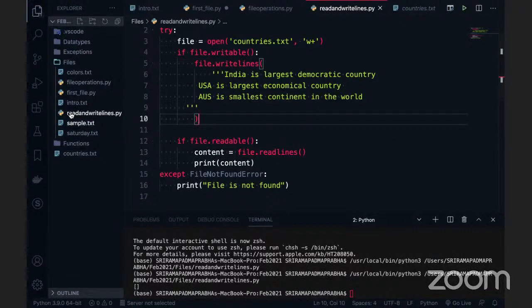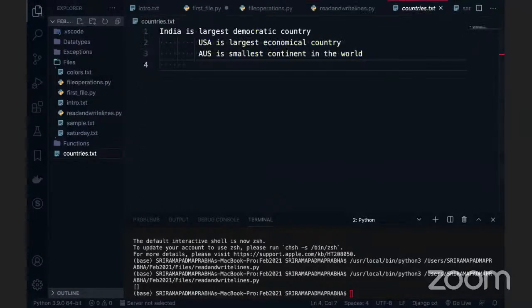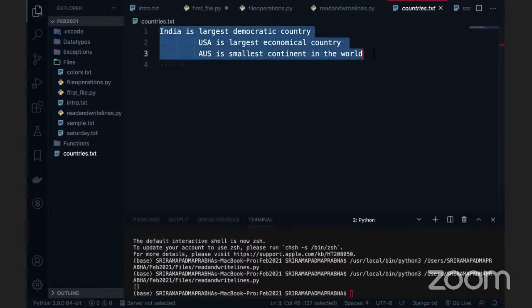if we go to this countries.txt, there is always a cursor. There is something called the file pointer. It begins at the beginning of the file, and it will go till the last end. So the file pointer starts from here, and to write the data, the file pointer will be here. Only here the file pointer will be.